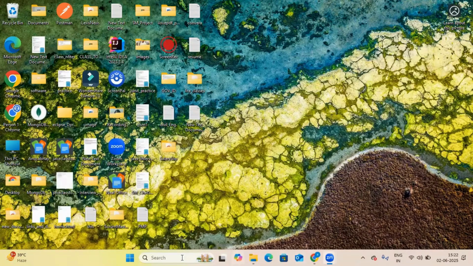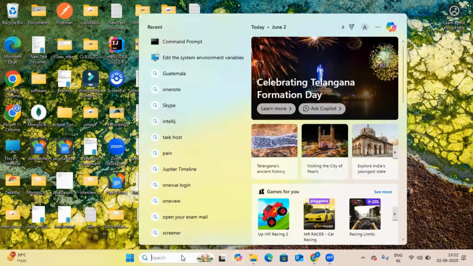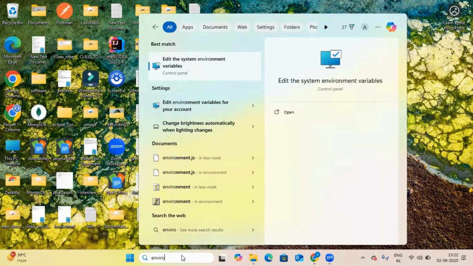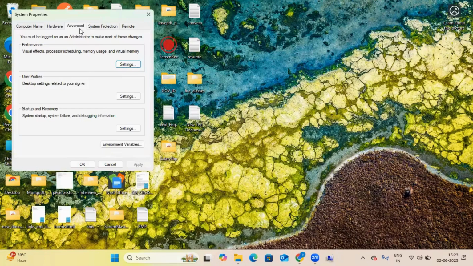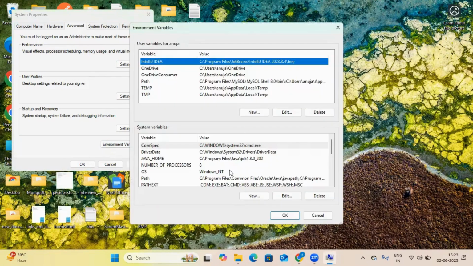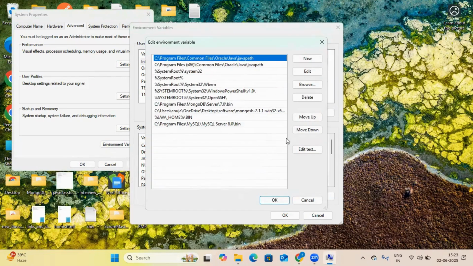Now you have to set up the path in your system environment variable. So what you will do, search environment. Write environment variable here. You will see Edit the system environment variables. Click here. Under Advanced you will see Environment Variables. Click here. After that, you will see System variables. Now go to Path.